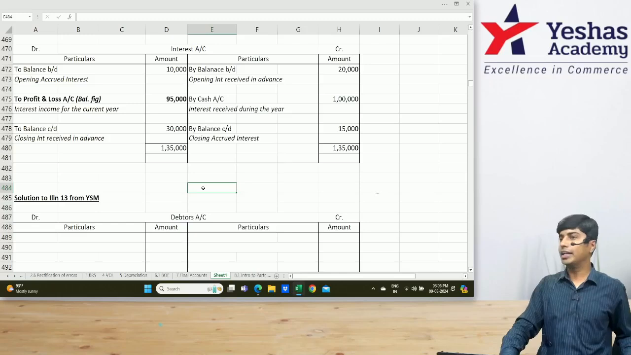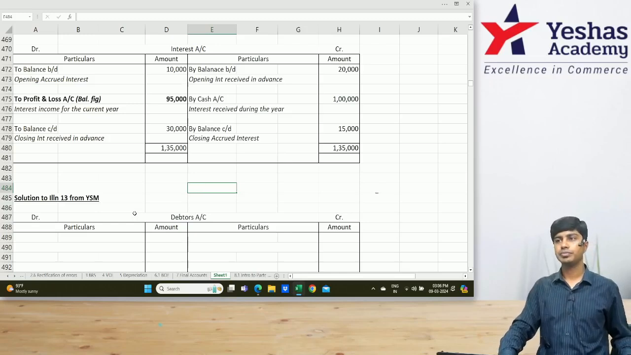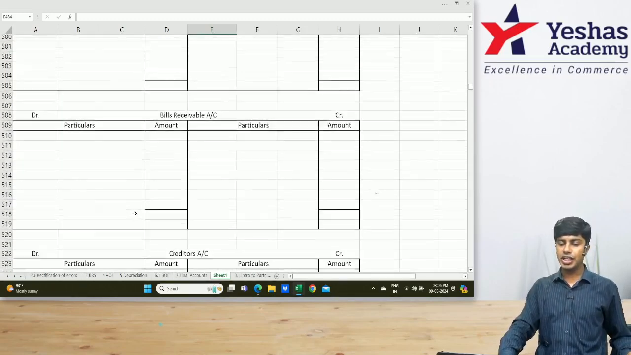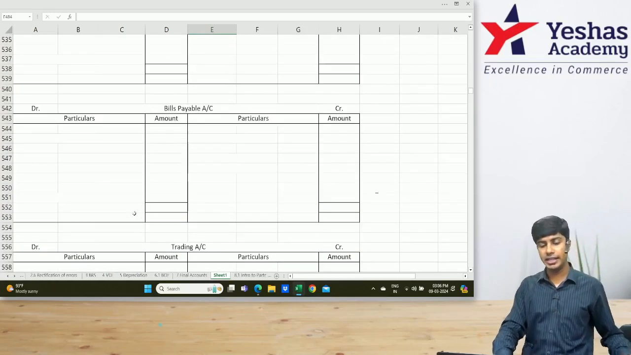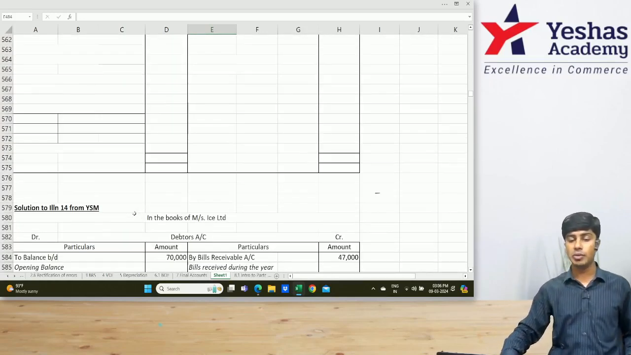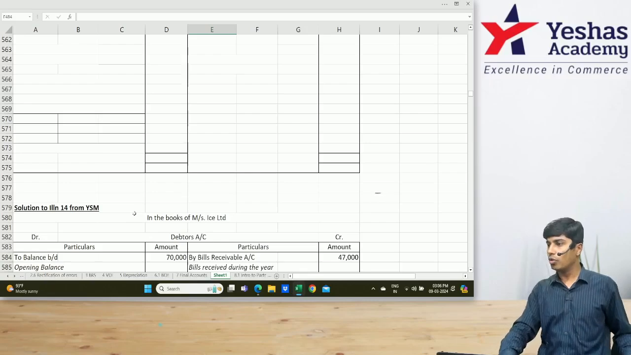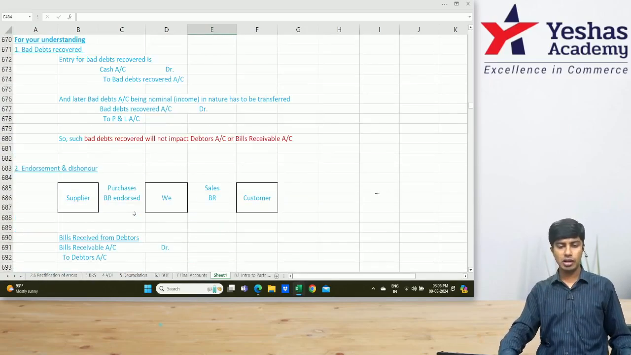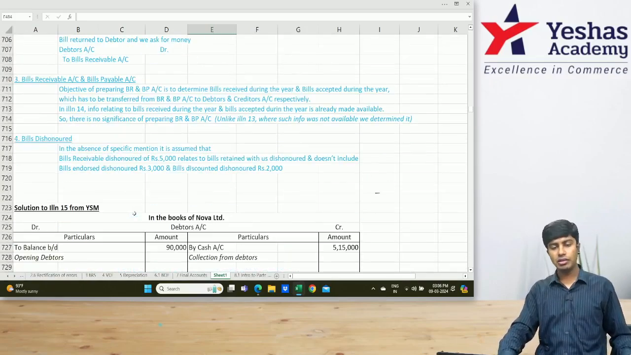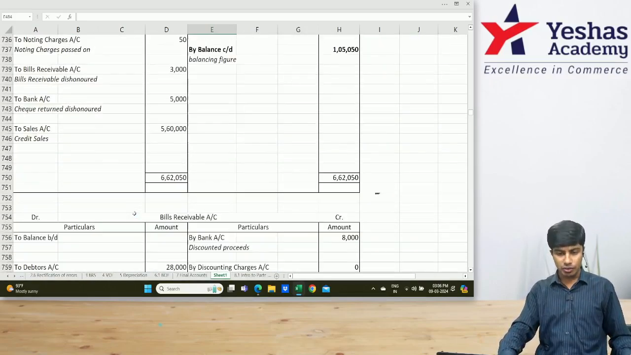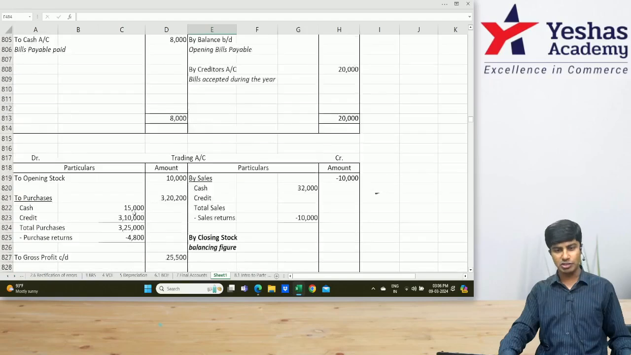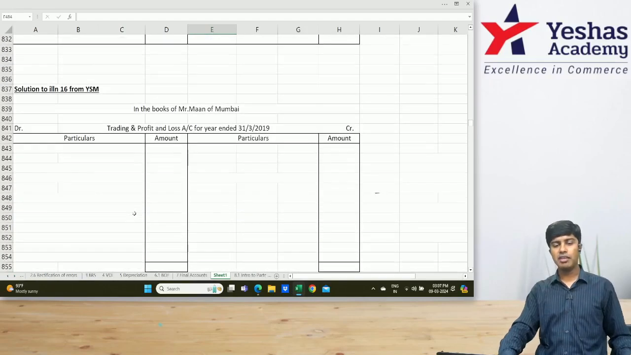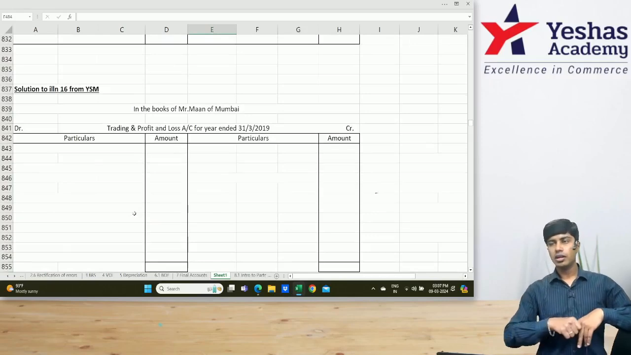Done. Who's still writing? No one. See, the 13th question requires you to do debtors, creditors, bills payable, bills receivable, as well as trading account. So I would want to give the 13th one and the 14th one as homework. You try 13 and 14. If you get the answer, very good. As well as the 15th one. Yeah, 13, 14, 15. 3 questions.